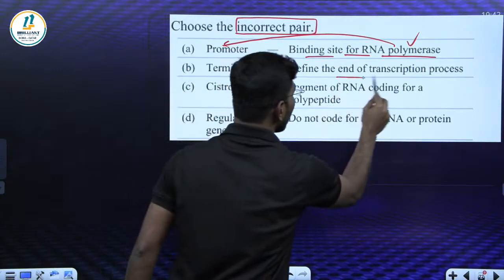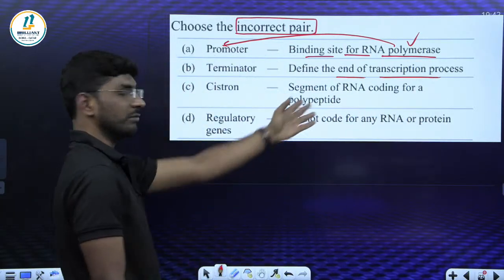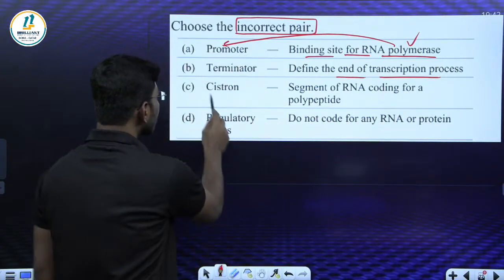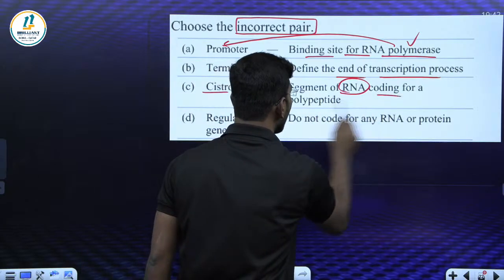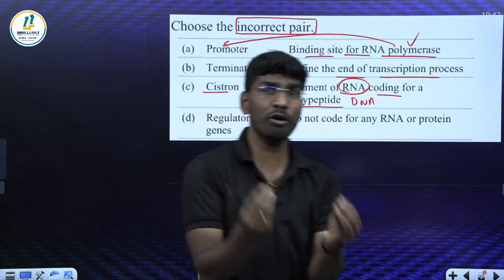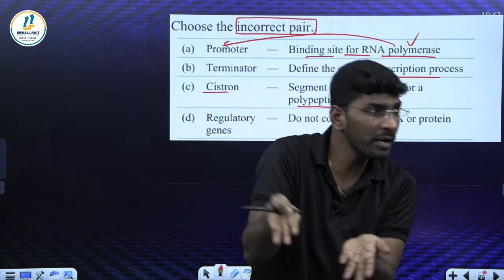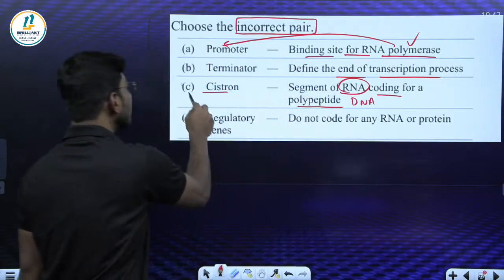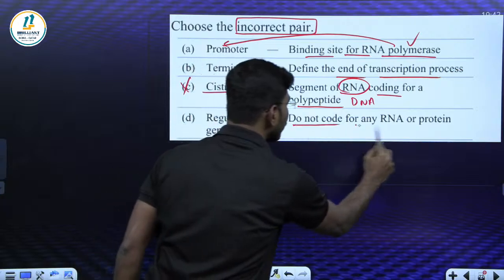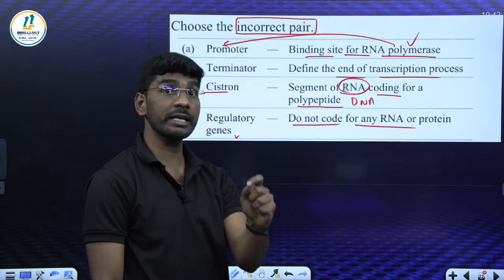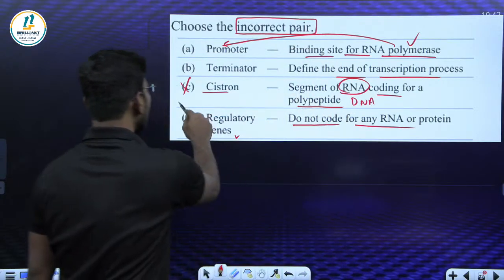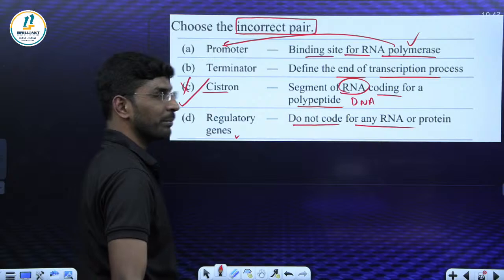Terminator defines the end of the transcription process. End of transcription is called terminator. Promoter, terminator, we know this. Okay. Cistron: segment of RNA coding for polypeptide, or DNA coding, my dear? Sir, it is a small part of DNA which codes for what? mRNA, protein, polypeptide. Yes, absolutely correct. So this is not what they call, it is incorrect. That means the correct answer is this. Regulatory genes do not code for any RNA or protein. Yes, regulatory genes will regulate. You got my point? 98% of genes are regulatory genes only. So the answer is what? Tell me. Option C is the incorrect statement.